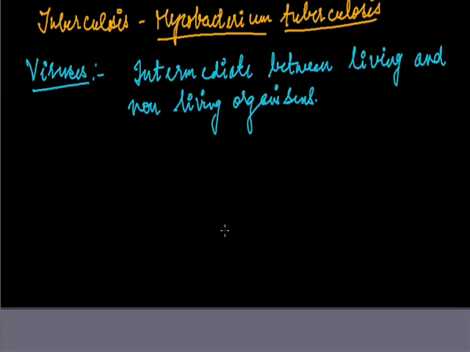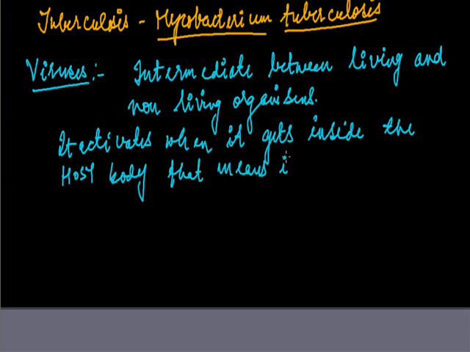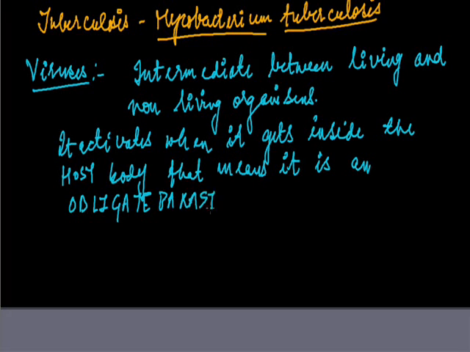Because it activates when it gets inside the host body. That means it is an obligate parasite. It needs the host's body to multiply its number because it doesn't have its own metabolic machinery and it uses the metabolic machinery of the host.